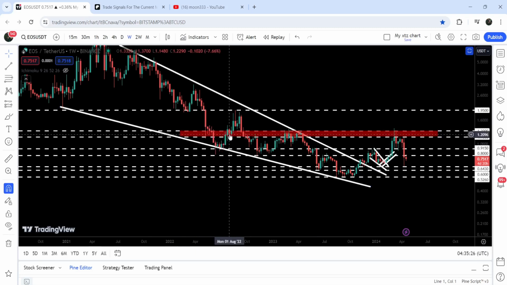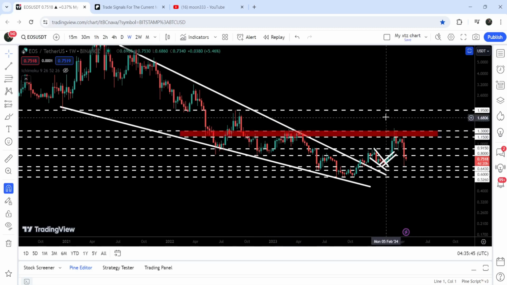We got a few rejections here, and finally the price broke it out. We had a bounce here, and after the breakdown here, since the month of October 2022, you can see it is working as a very strong resistance. We got several rejections here, and now recently we got a few more rejections here as well.